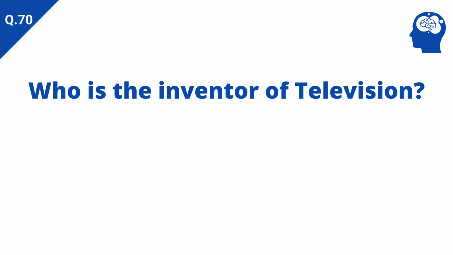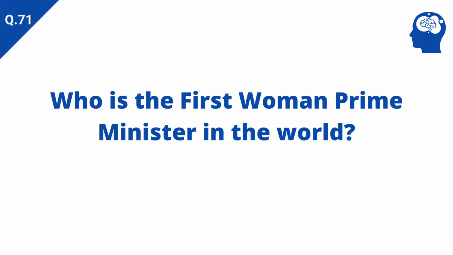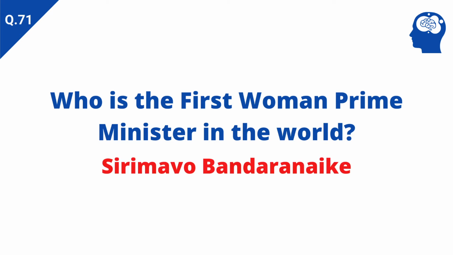Who is the inventor of television? Answer: John Logie Baird. Who is the first woman prime minister in the world? Answer: Sirimavo Bandaranaike.